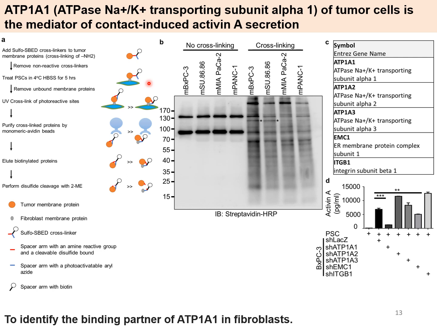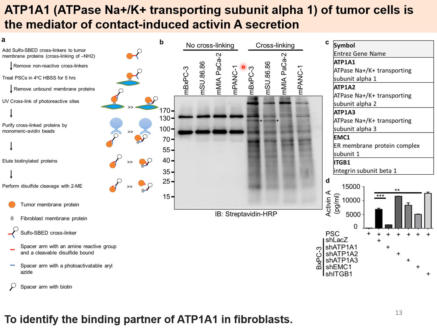With this technique, we can prevent endocytosis of protein and enhance the purity of the plasma membrane protein for mass analysis. Then the tumor-fibroblast membrane protein interactions were captured by monomeric avidin beads, and the membrane proteins were examined by SDS-PAGE.